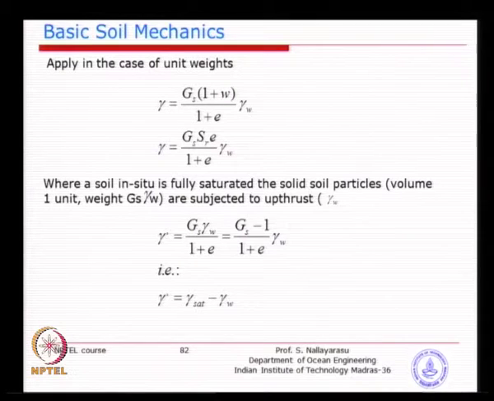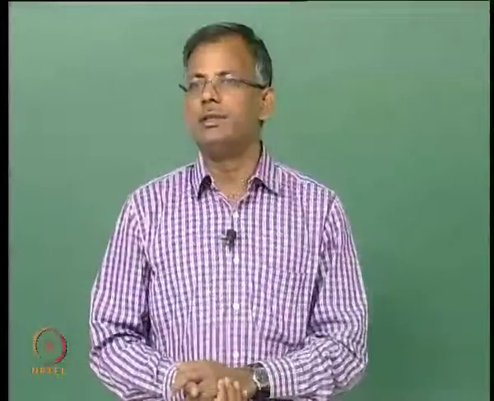Also you can write in other forms by substitution of specific gravity, which will most of the time be very useful. From one you can find out the others, and for us the most important one is the saturated state of soil, which is always going to be there in observed conditions. So, if you want to find out the effective unit weight, you basically subtract the buoyancy of the particles displaced.